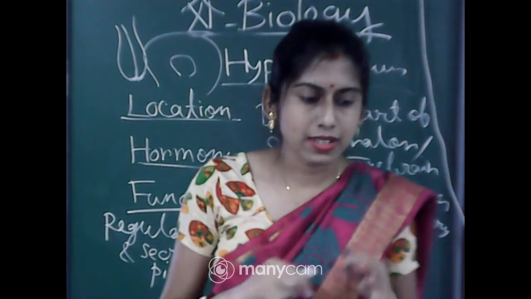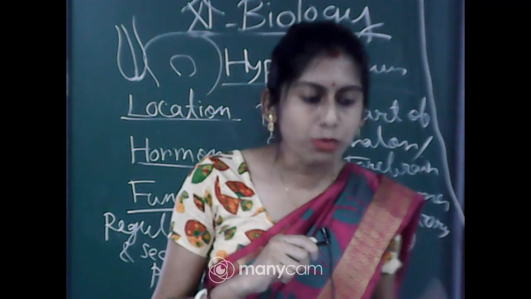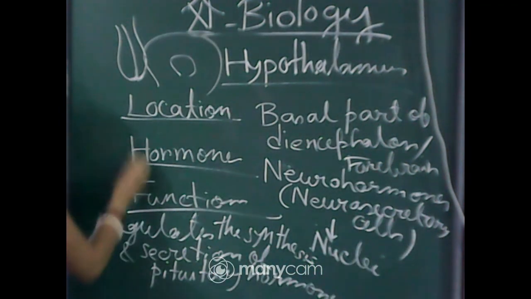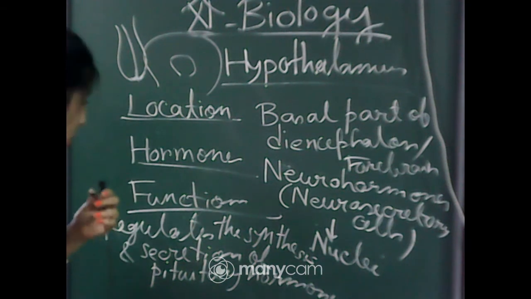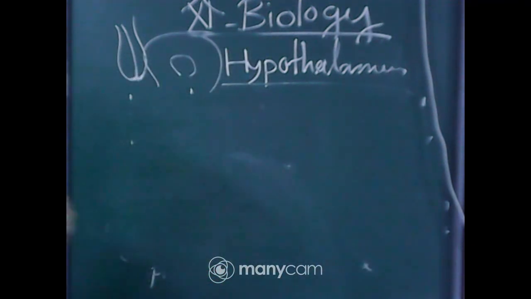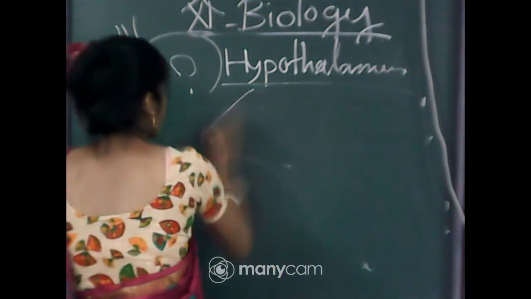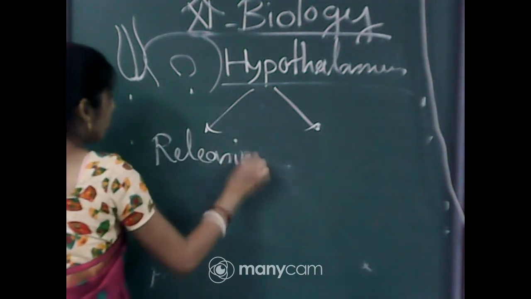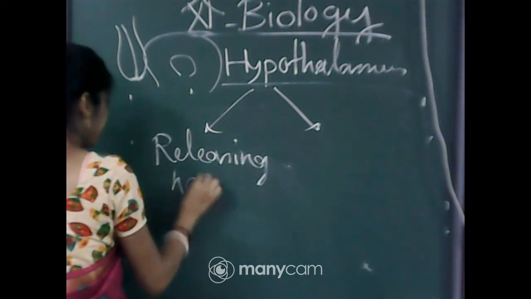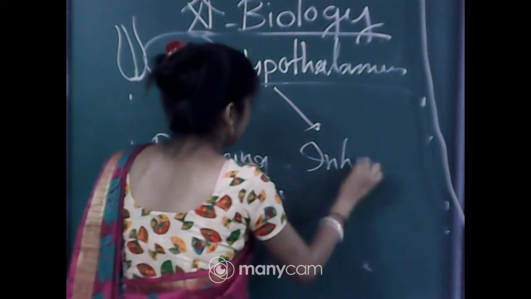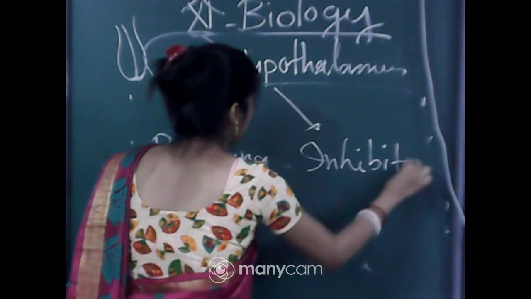So, the hormones which are produced from the hypothalamus are of 2 types. The first one is releasing hormone and the second one is inhibitory hormone.